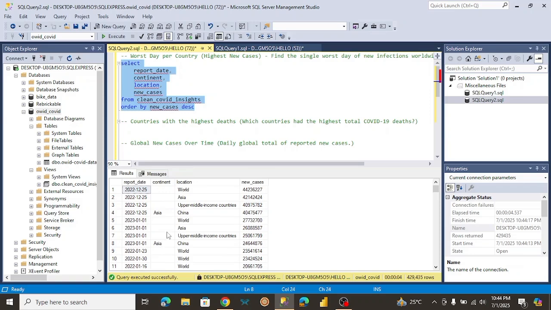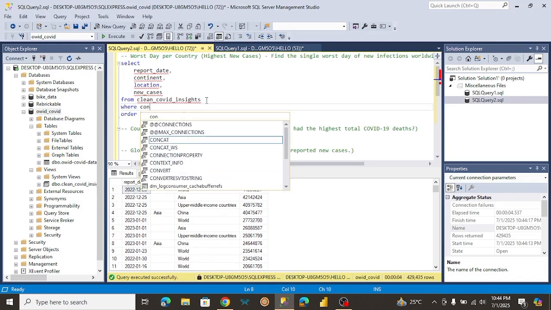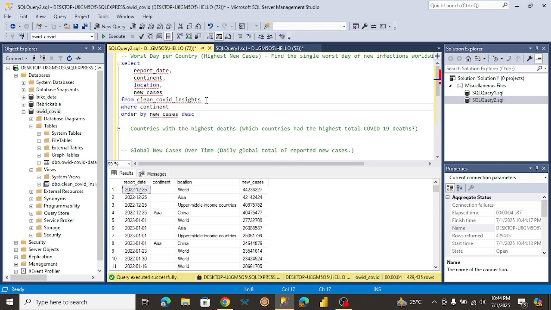So what we want to do is get rid of all these blank values, all the locations where the continent does not exist. To do that, we're going to use the where clause. That will be where continent is not equal to blank. These are blank values, so this is just determining blank. So let me just try to run this.